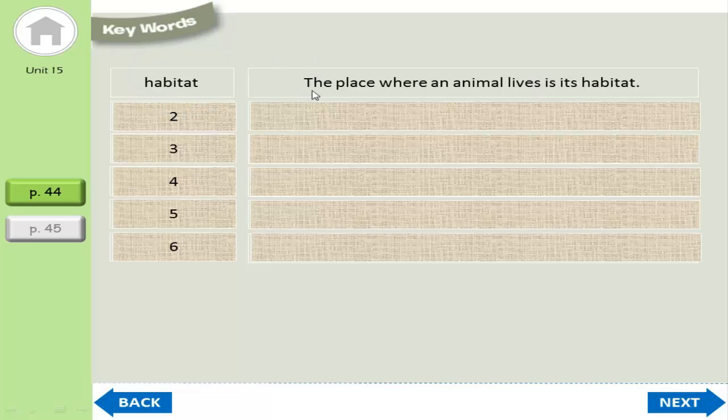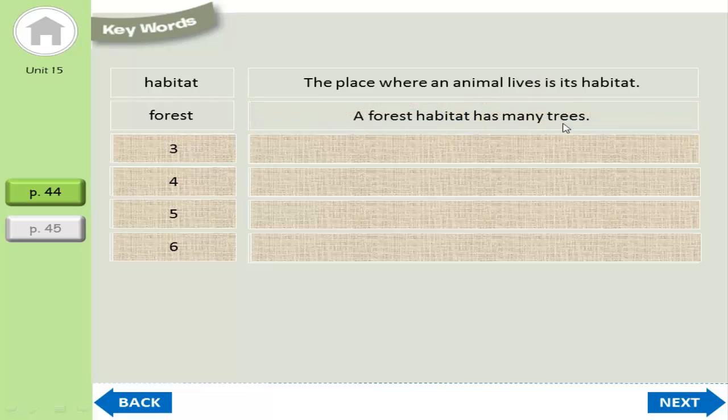Habitat is the place where an animal lives. And the second keyword we learn about is forest. And here is an example of the word forest. A forest habitat has many trees.